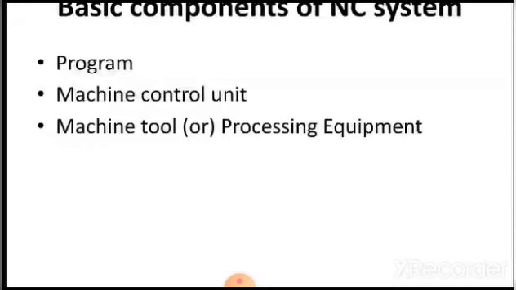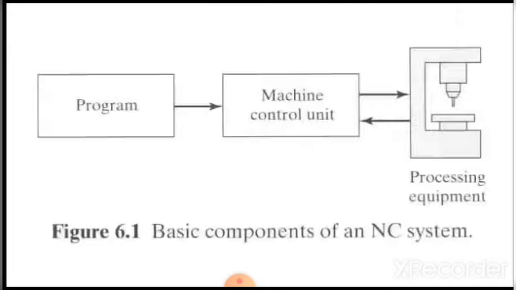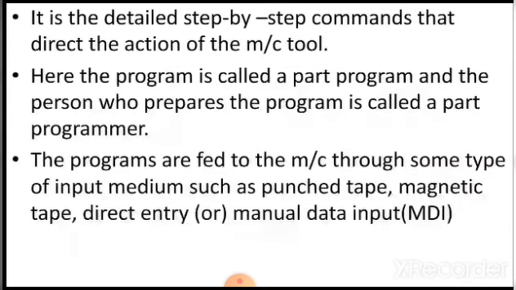The basic components: program, machine control unit, and machine tool or processing equipment. These are the components of an NC system.